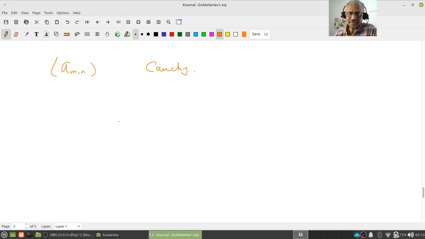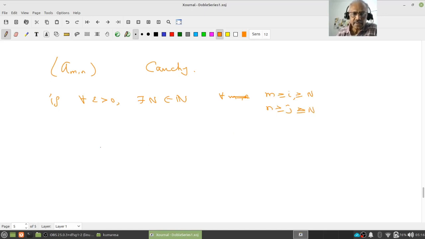Now how do you think you will define Cauchy? We say it's Cauchy if for every epsilon greater than 0 there is a natural number N, so that for every m, what do I want? I want m greater than or equal to i, which is greater than or equal to N, and n greater than or equal to j, which is greater than or equal to N. Then amn minus aij should be less than epsilon.